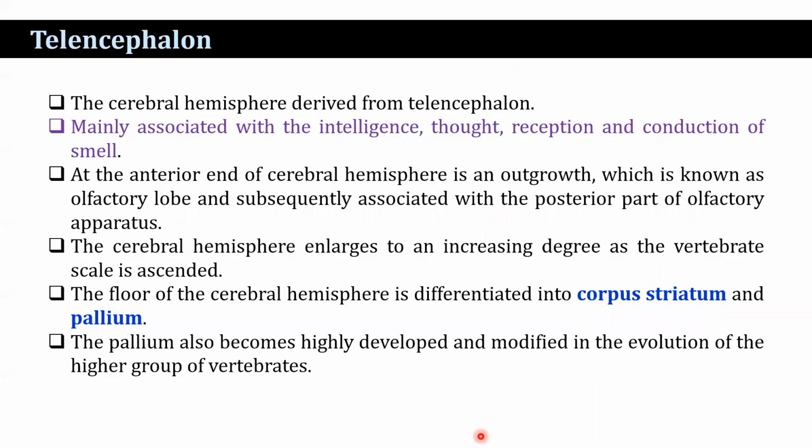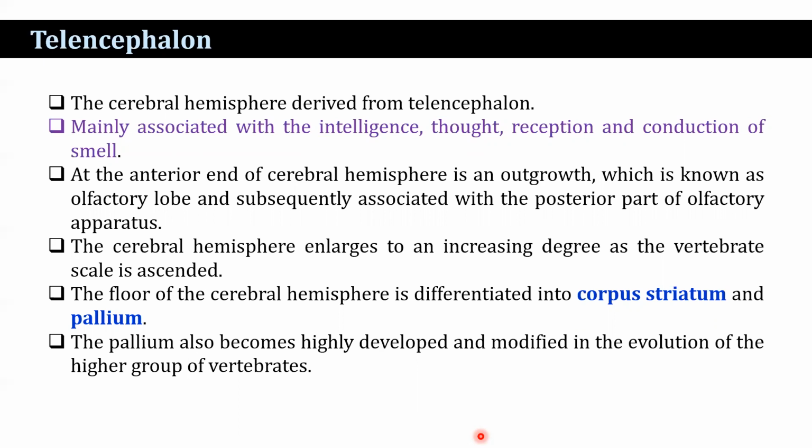Now, the cerebral hemisphere is derived from the telencephalon and is mainly associated with intelligence, thought, reception, and conduction of smell. At the anterior end of the cerebral hemisphere is an outgrowth known as the olfactory lobe, which is associated with the posterior part of the olfactory apparatus.